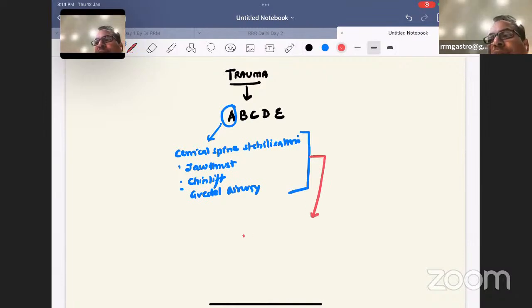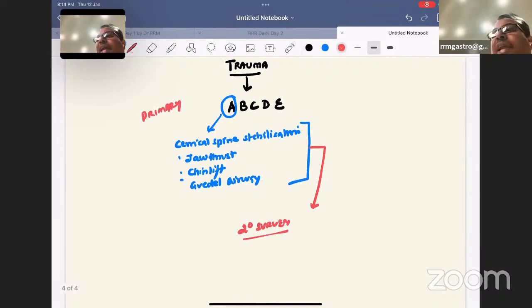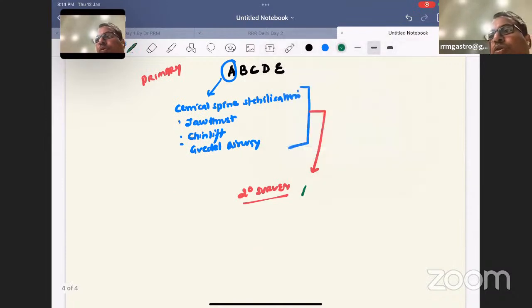All this comes under the primary survey. The secondary survey includes detailed history from the patient, which is AMPLE, a mnemonic for the secondary survey.